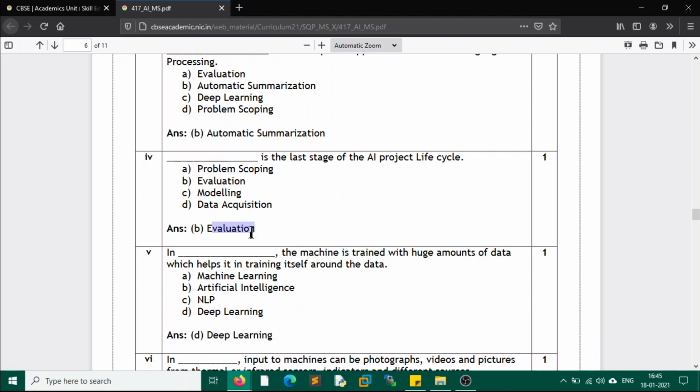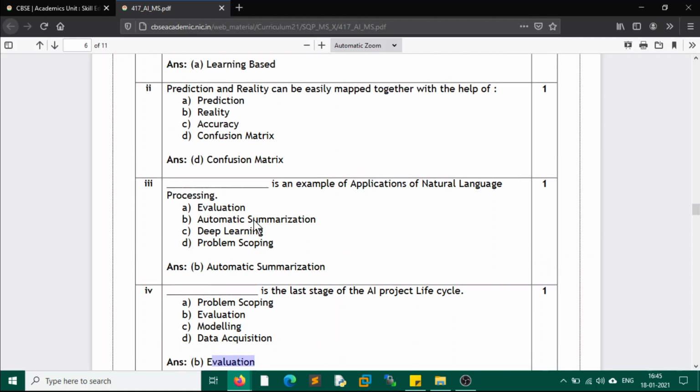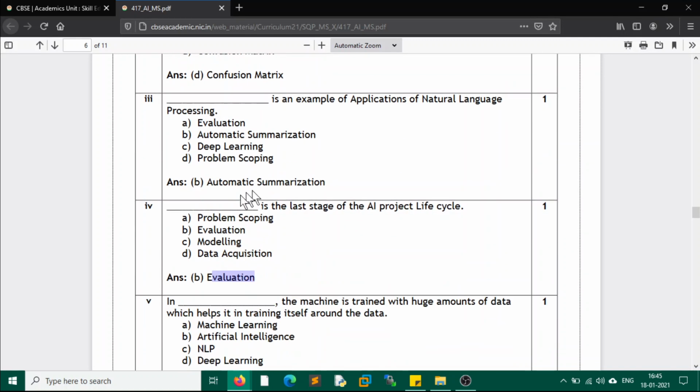So here, as you can see, within the software life cycle, the last process is testing, and here it is evaluation. So this is the difference between a software and an AI project.